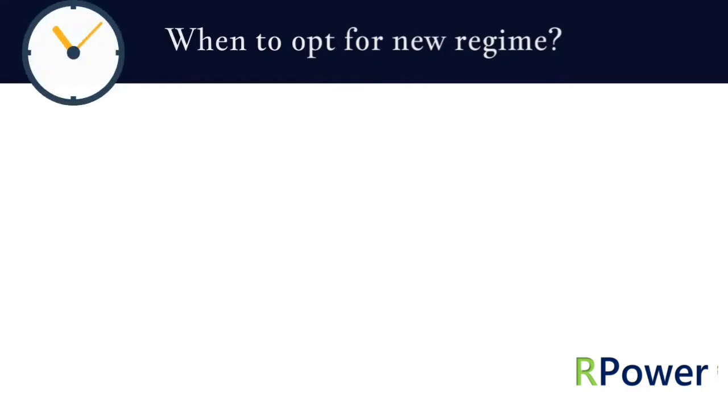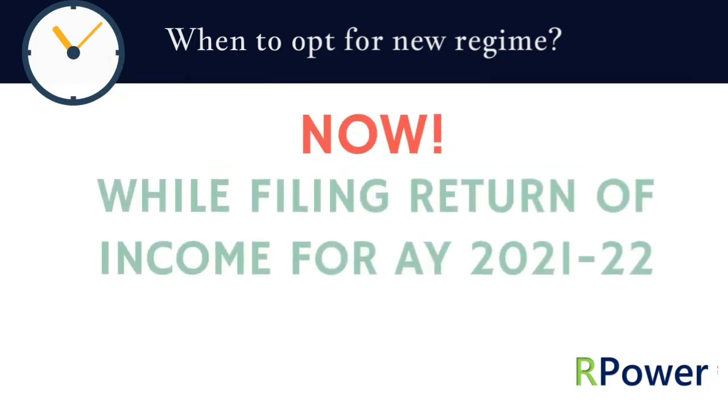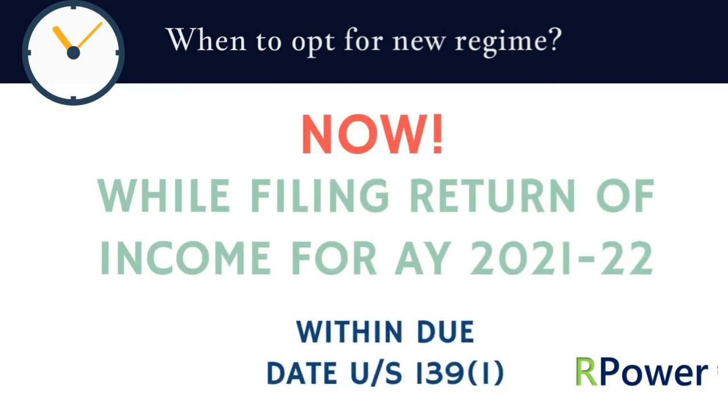Important question here is, when to opt for the new regime? The answer is now, while filing return of income for assessment year 2021-22, within due date under section 139(1).